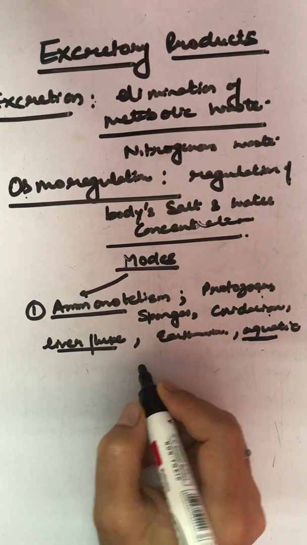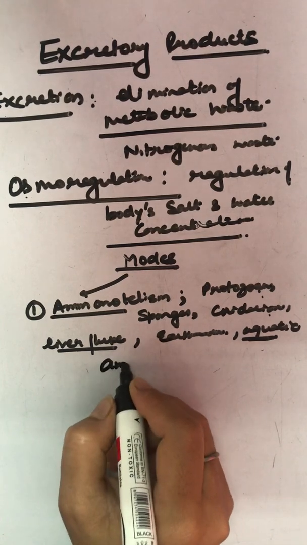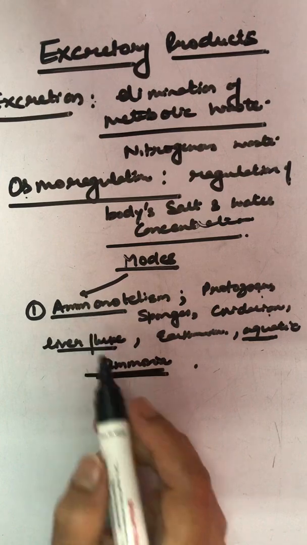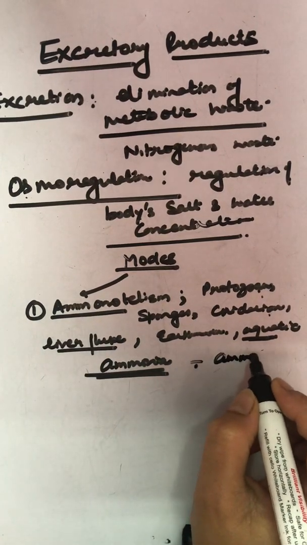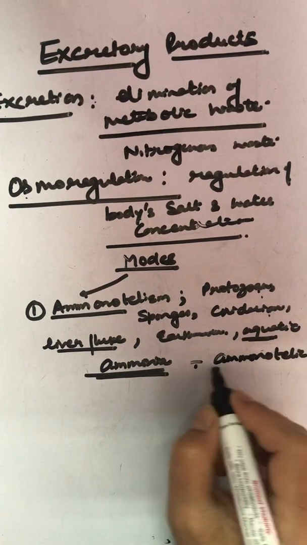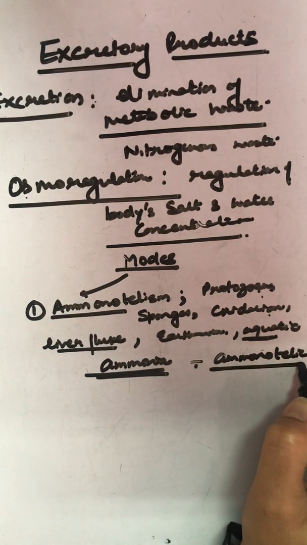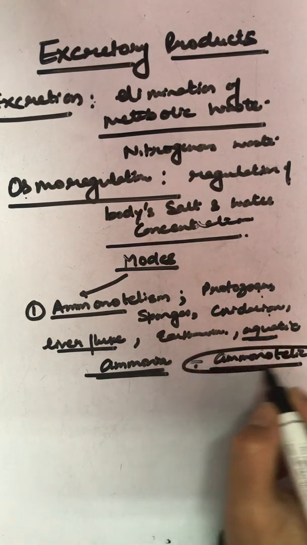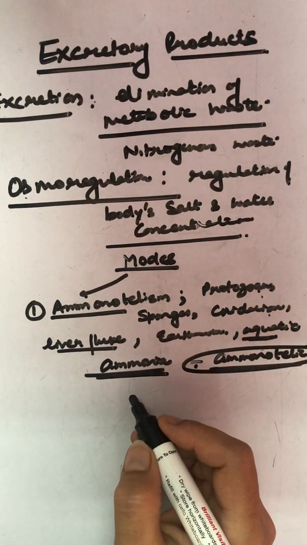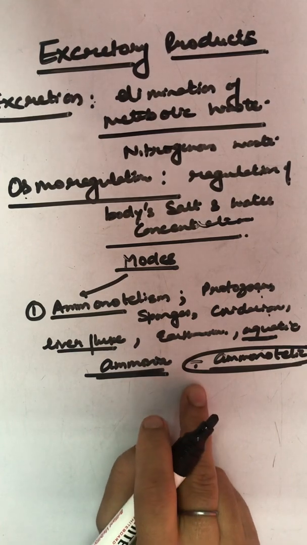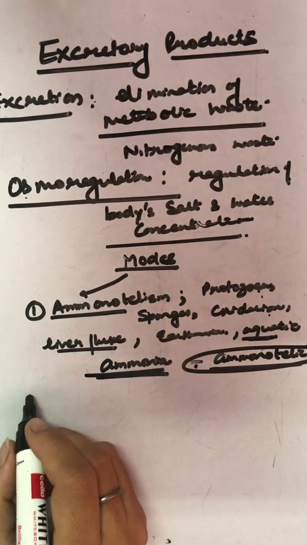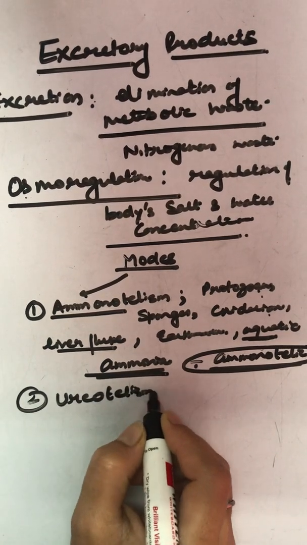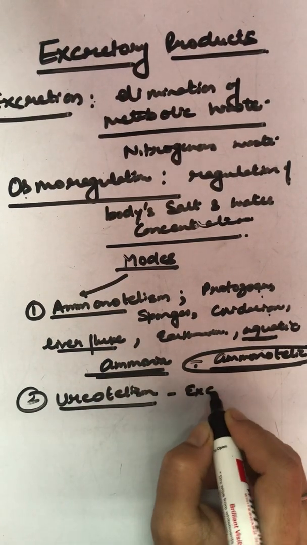They release their excretion as ammonia. That's why we call them ammonotelic organisms. But this is actually a very highly toxic nitrogenous waste, and it requires lots and lots of water for its removal from the body. Then is the second category, ureotelism, means excretion of urea.